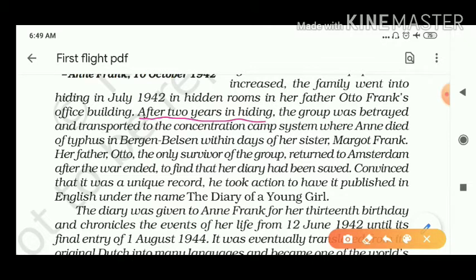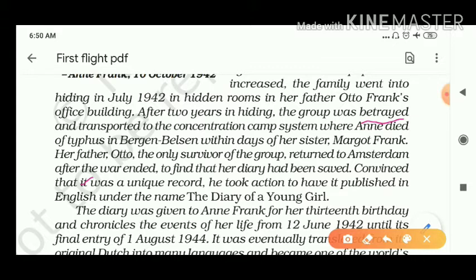The group was betrayed, cheated, and transported to the concentration camp system, where Anne died of typhus in Bergen-Belsen within days of her sister Margot Frank. Her father Otto, the only survivor of the group, returned to Amsterdam after the war ended to find that her diary had been saved.